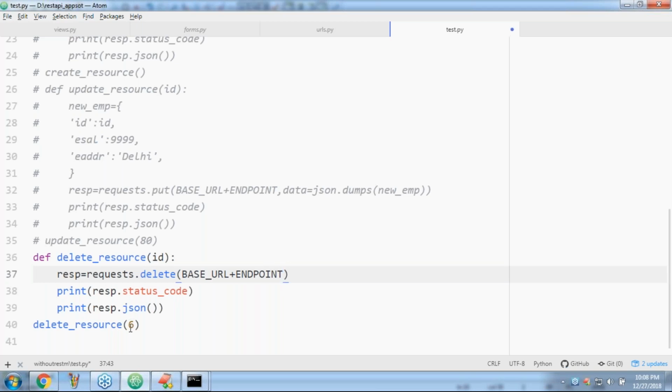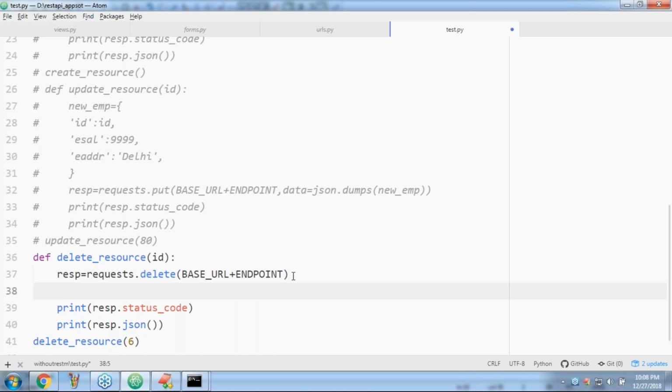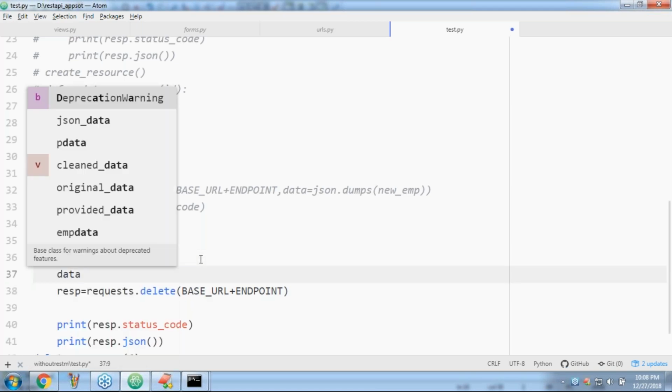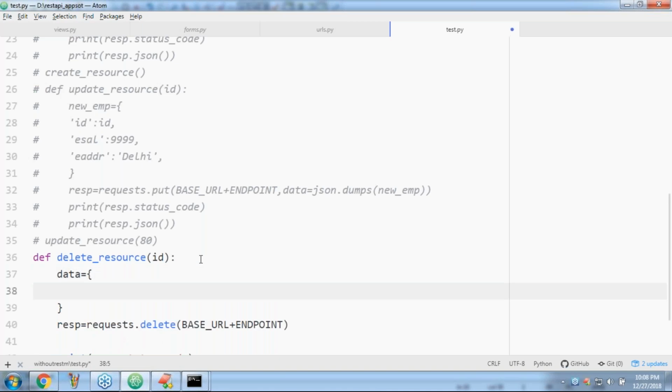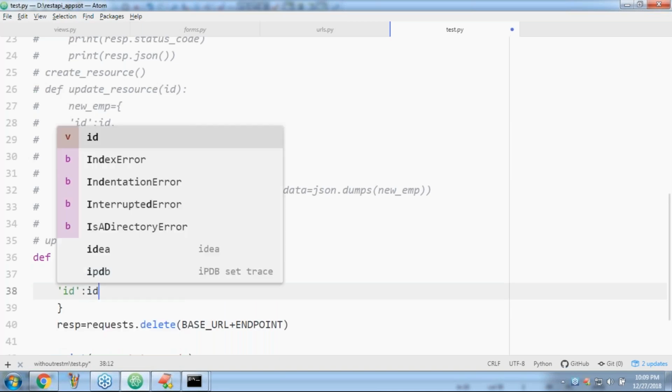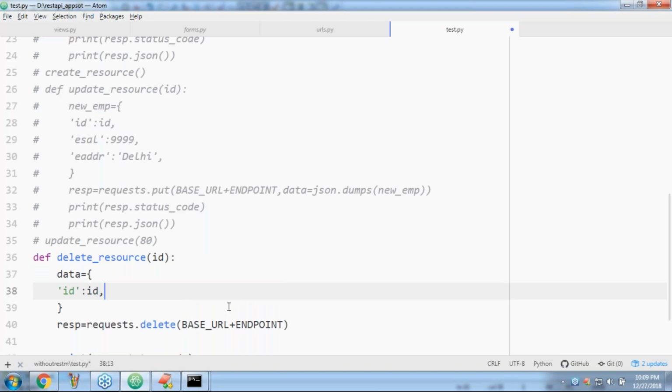We have to pass it in the dictionary. In the dictionary, data is equal to ID. ID is ID. Data is equal to ID.